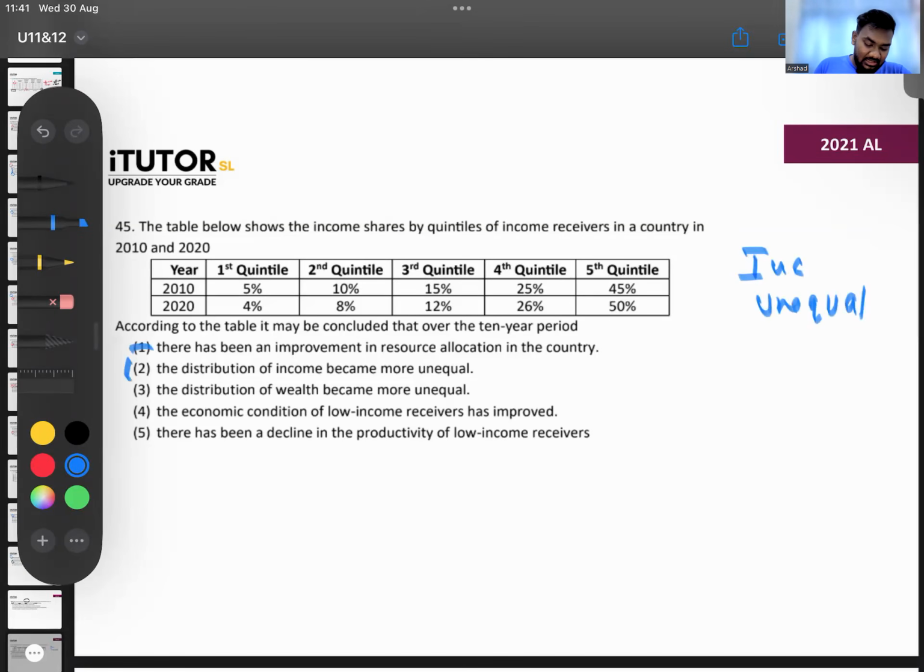Correct. Remember I told you, can you say distribution of wealth has become unequal? Can you say that? When they are talking about the income share, you can't comment on the wealth. Wealth and income are different. Don't confuse those two. Economic condition of low income receivers has improved? Can't say that. There has been a decline in productivity? You can't say that, right? Number 2, you can conclude.